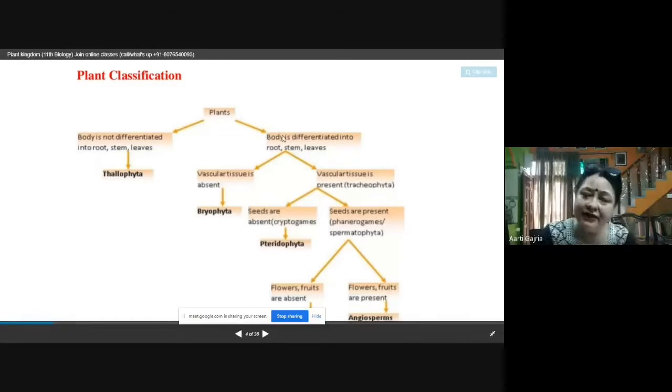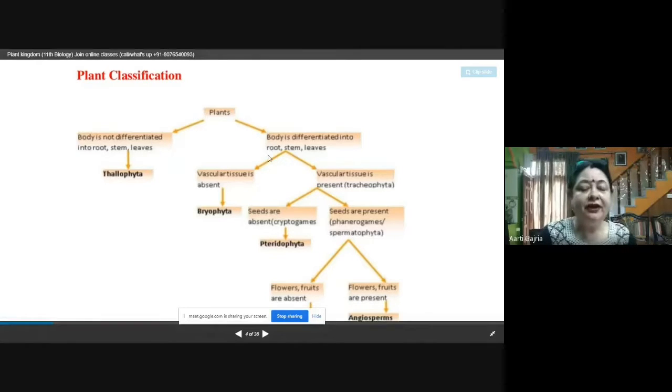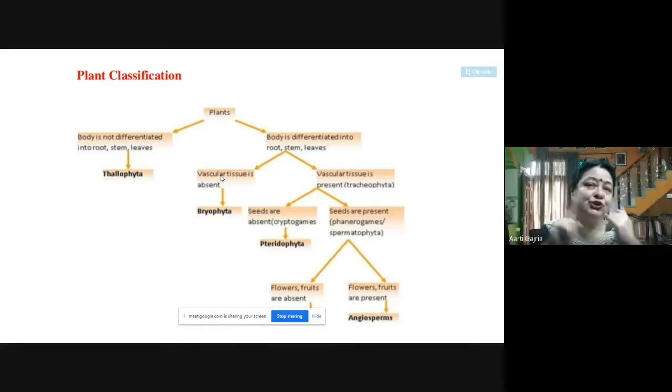And on the other side, the body is differentiated into root, stem, and leaf. That means by seeing the plant, we can see the different structures such as root, stem, and leaves. Here, this can be further divided into whether the vascular tissues are present or absent. Now, what are the vascular tissues? The xylem and phloem.